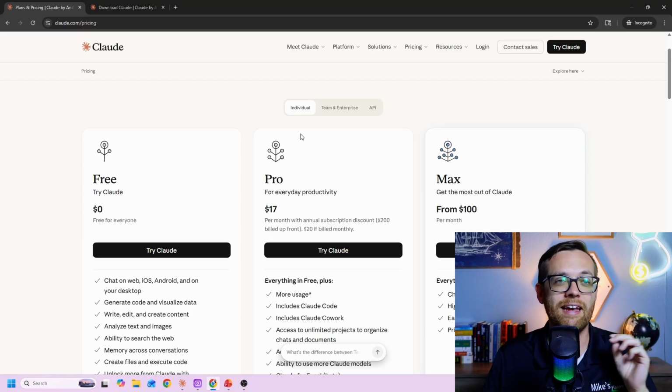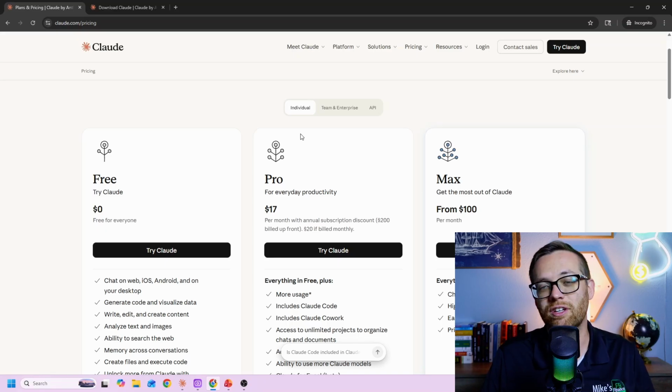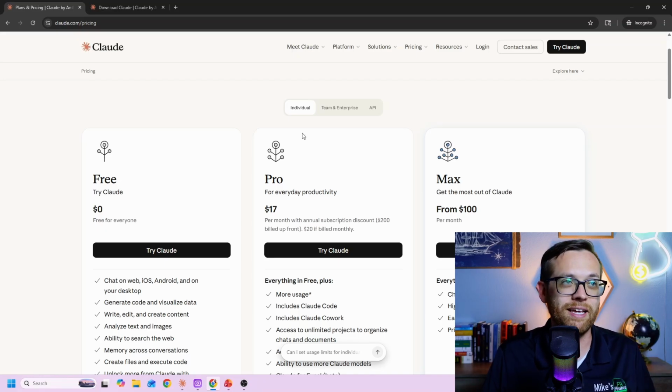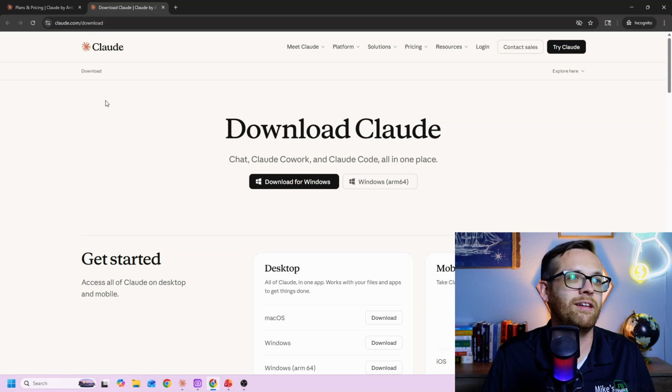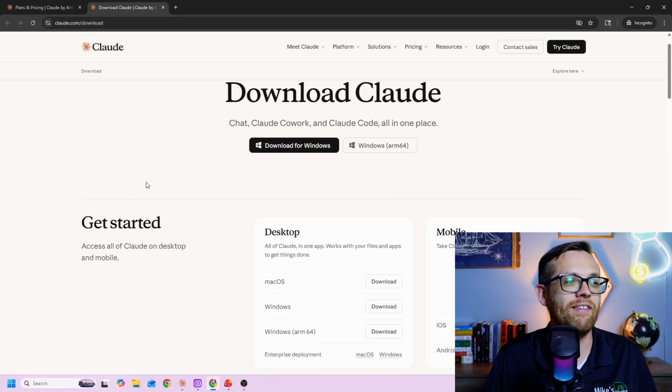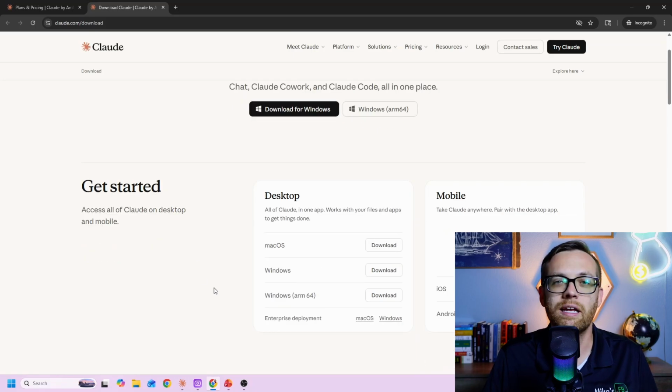Now, once you've selected and activated your plan, you'll have access to the web application, but I want to show you how to work with the desktop application. The desktop application is going to be important because that's the only place we can work with Claude Cowork, and that's the best place to work with Claude Code. To get Claude's desktop application, you're going to go to claude.com/download and then select the one for your platform. So you'll find an option for Mac right here, and you'll find the options for Windows right here. There are also options for enterprise deployment if you're doing it on a company computer, and there's a mobile application if you want to put the chat functionality on your iOS or Android device.